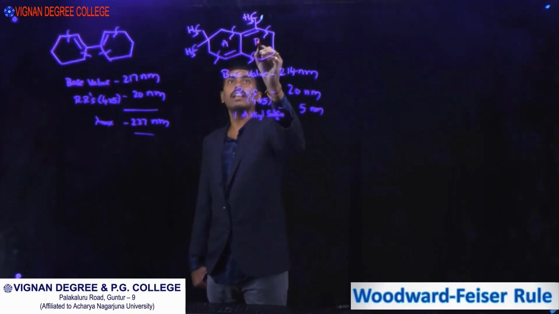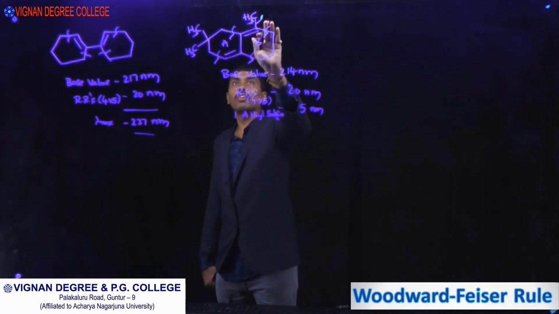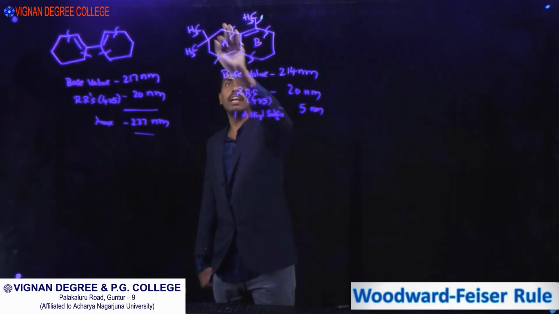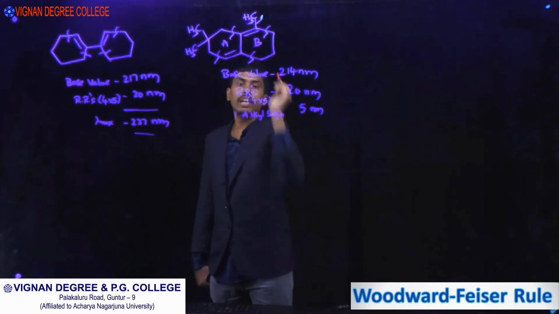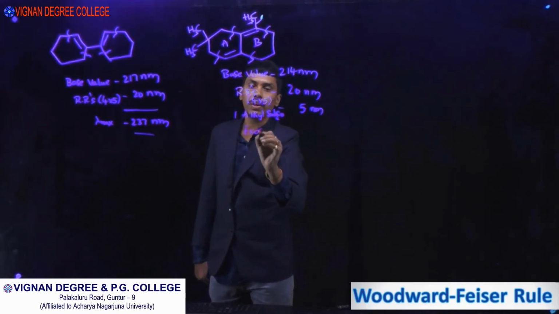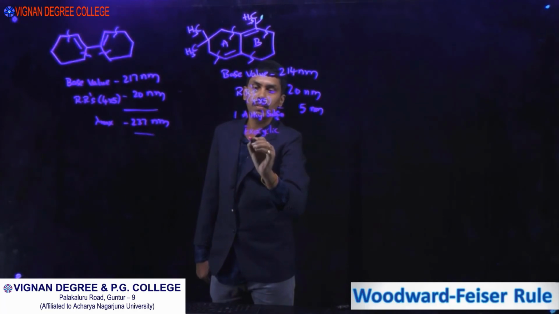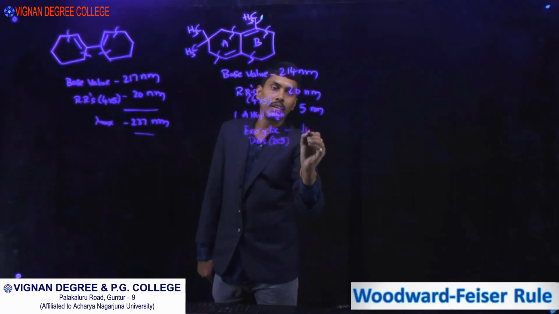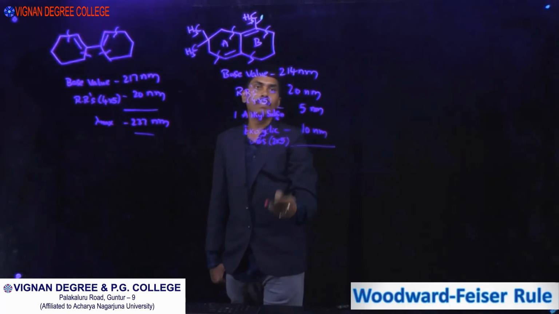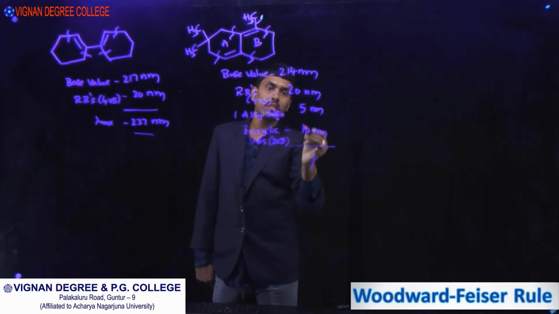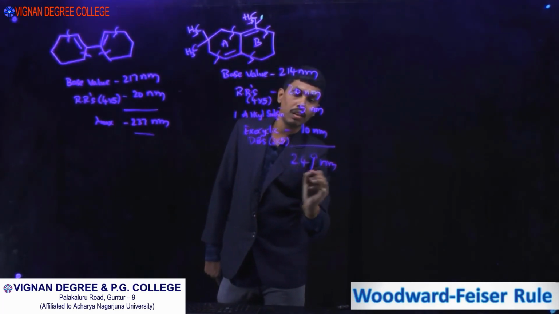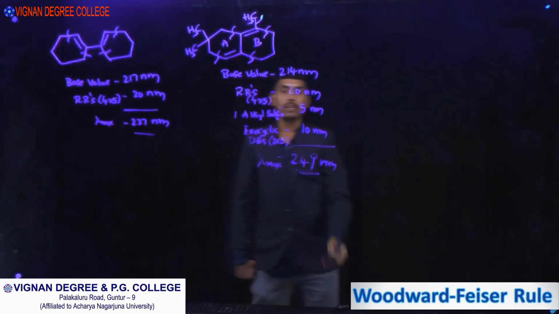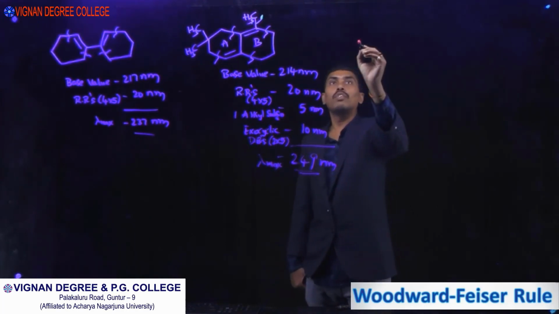And how many exocyclic double bonds? This is A and this is B. If you see A, if you close B, how many exocyclic double bonds? One. Again for B, if you close A, how many? One. So 2 exocyclic double bonds, 2 into 5, 10 nanometers. Total 249 nanometers. So the calculated lambda maximum is 249.